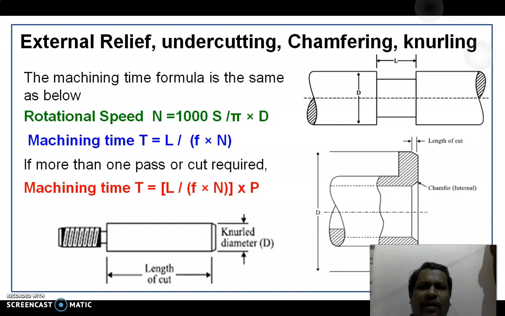For external relief, undercutting, chamfering and knurling operations, this same formula can be used as that of turning time calculation. Rotation speed N equals 1000 S by pi D. Machining time equals L by F into N. Or if more than one pass or cut is required, machining time is L by F into N multiplied by number of passes.